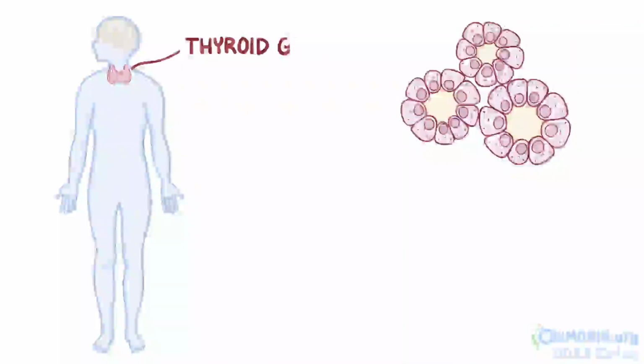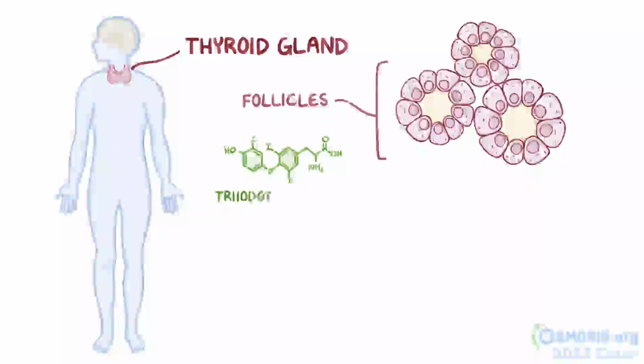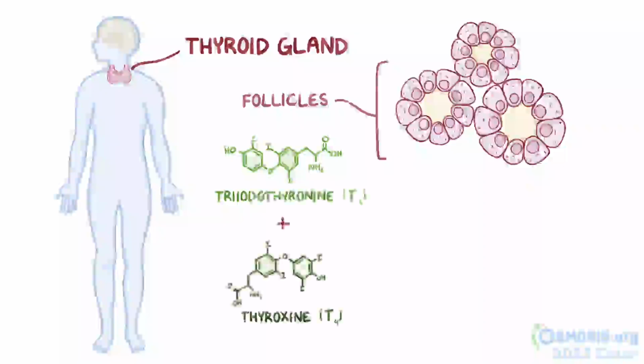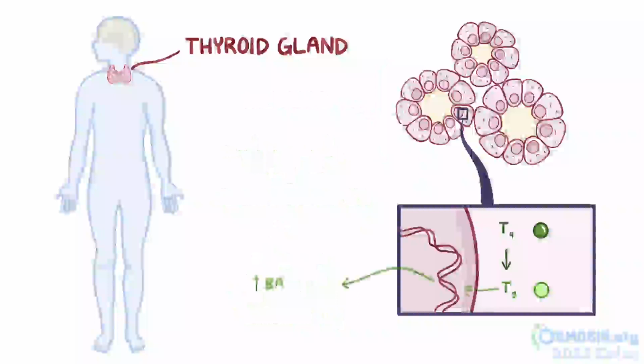Next, the thyroid gland is at the front of the neck, and it's made up of a left and a right lobe, like two wings of a butterfly. The thyroid gland is made up of thousands of follicles that make triiodothyronine, or T3, as well as thyroxine, or T4. Once inside the cell, T4 is mostly converted into T3, where it can exert its effect. T3 speeds up the basal metabolic rate, so the thyroid gland is like the operations manager, helping to boost productivity.